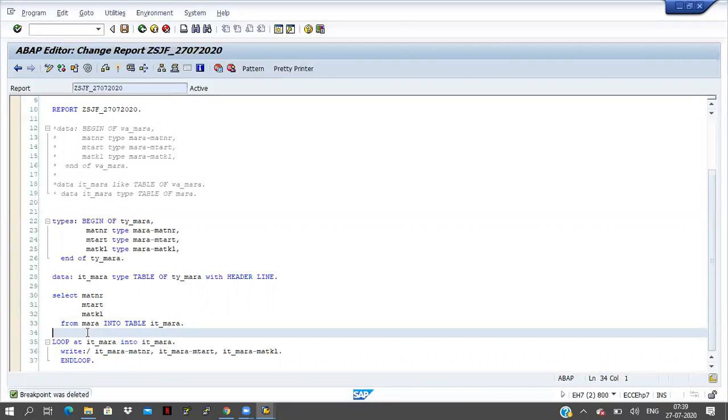For example, if a customer asks for a report from this date to this date, at that time what will you do, sir? They'll ask for the dates as a parameter, from this date to this date range. So I'll enter the dates between the ranges. At that time, is it possible to give the where conditions and fetch from the select statements?